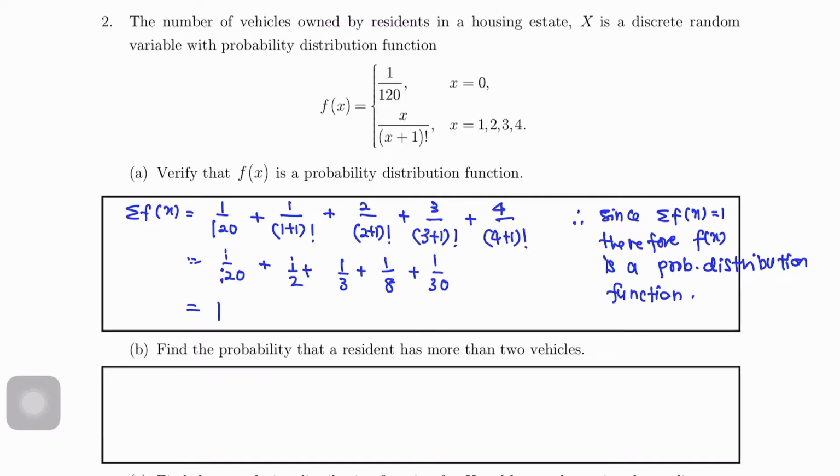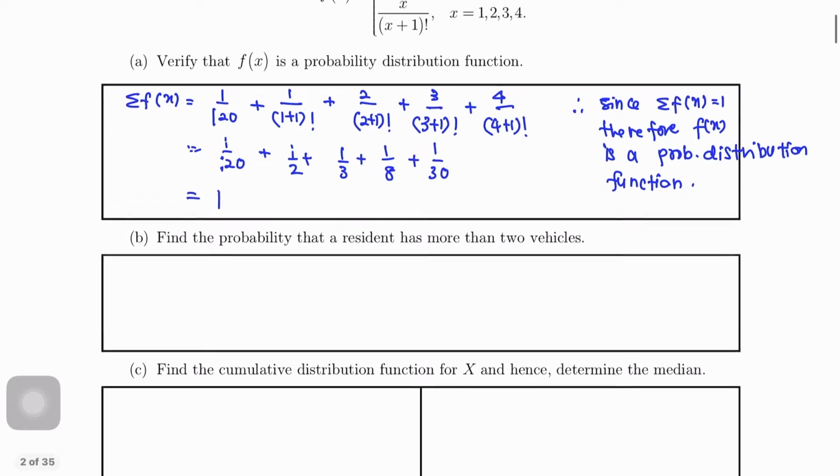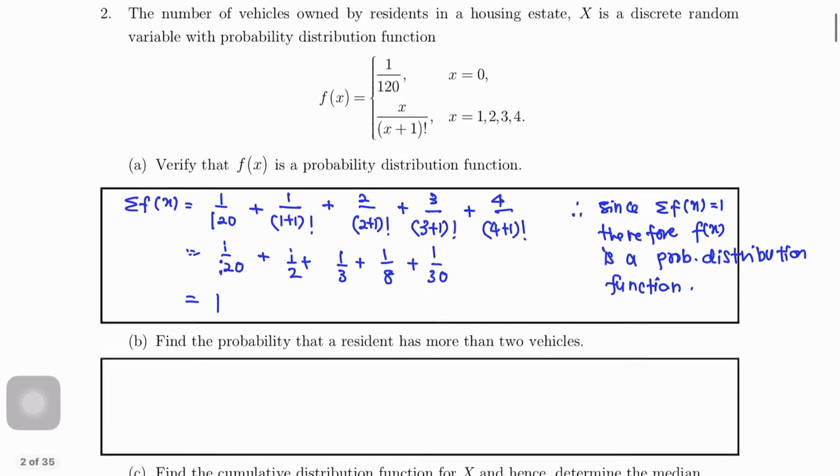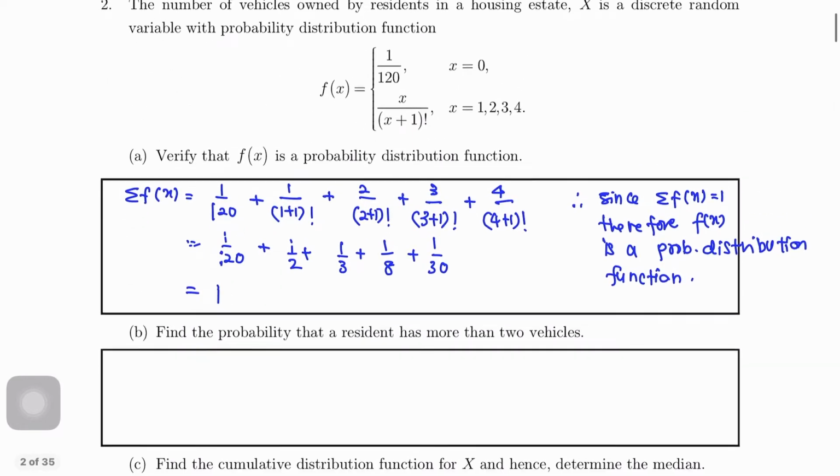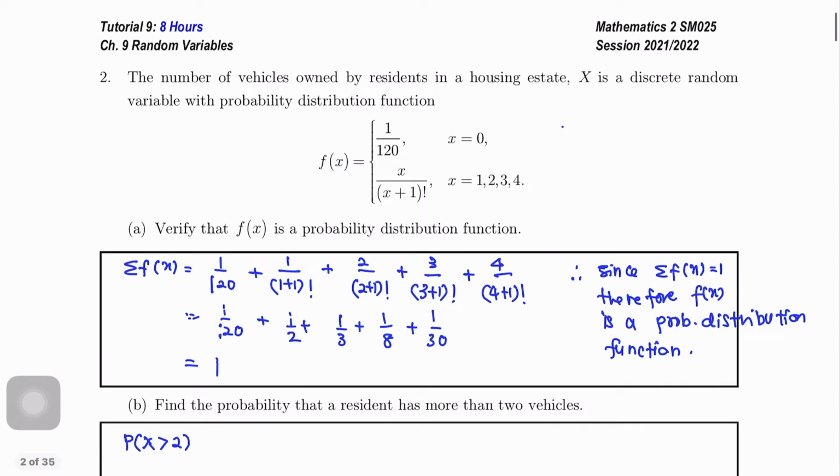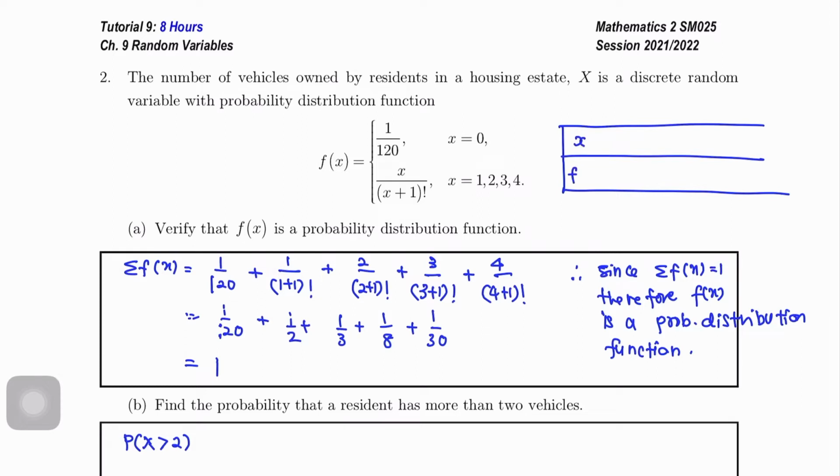Next, question B, find the probability that a resident has more than 2 vehicles. So for a resident to have more than 2 vehicles, probability X greater than 2. To answer this question, I will make the table first to make our working easier. So X, f(x). For X equals 0, we have 1 over 120.